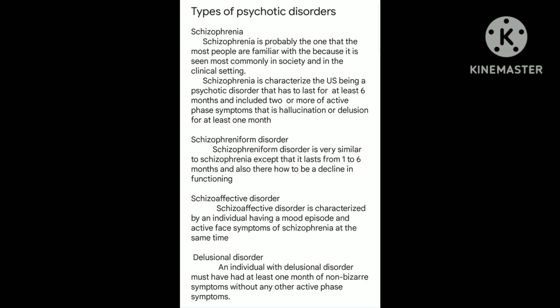Schizoaffective disorder is characterized by an individual having a mood episode and the active phase symptoms of schizophrenia at the same time. Delusional disorder: an individual must have had at least 1 month of non-bizarre delusions without any other active phase symptoms.